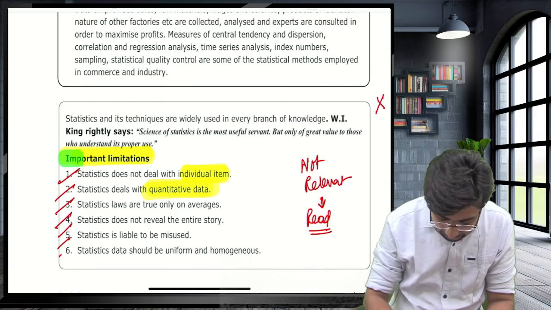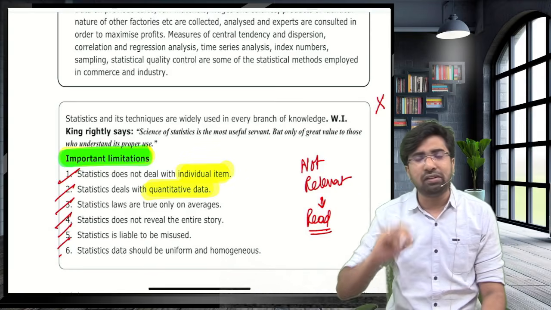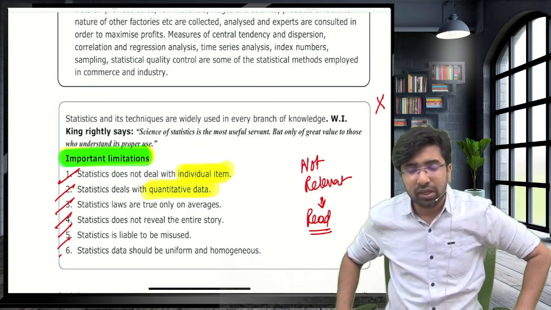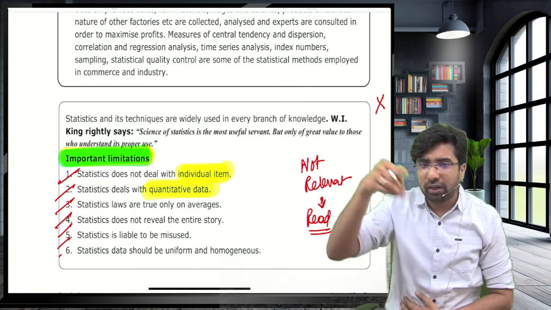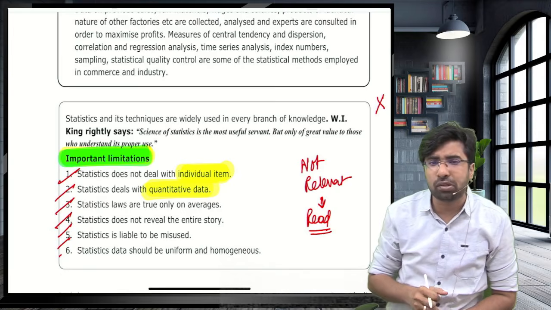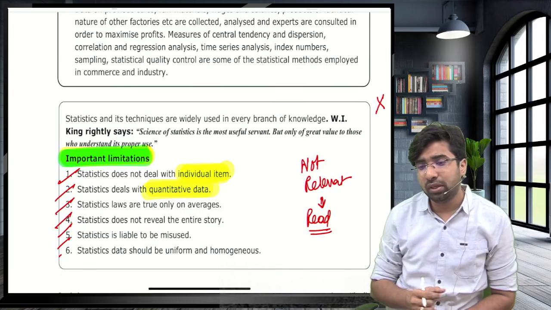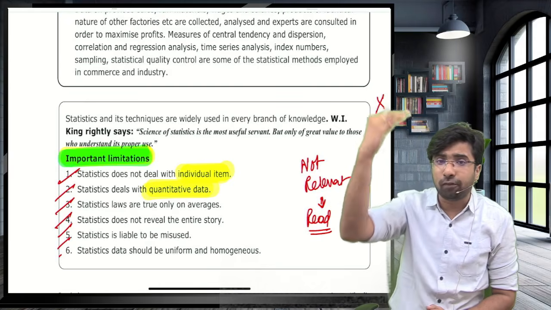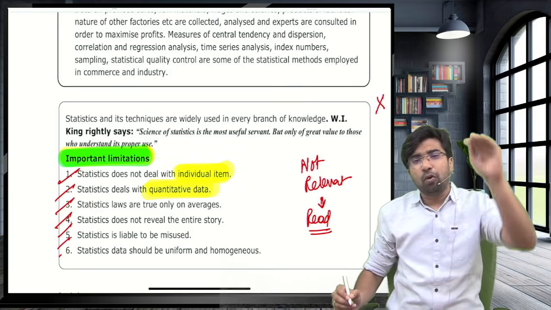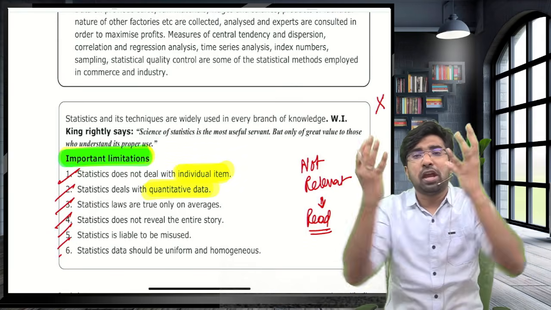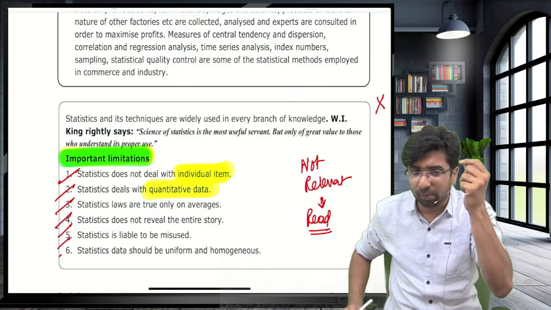What are the limitations of statistics? Guys, I will just focus on these things. It does not focus on the individual item. It calculates the average. In MOCT, we have 50 observations. We take 50 observations and convert them into one observation, that is the average, a measure of central tendency, and we take the decision using that average. We do not consider all the 50 observations. This is the biggest limitation, sir. You don't focus on individual data, you focus on the average figure, on one single value. This is the biggest limitation.